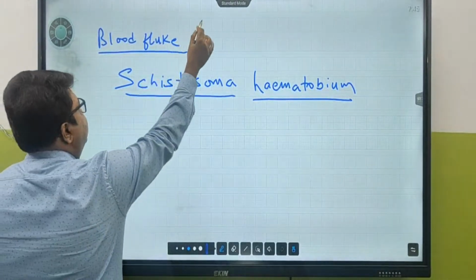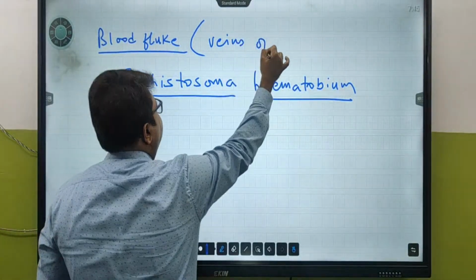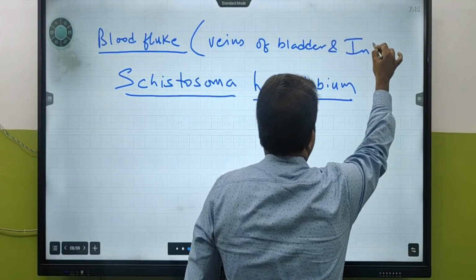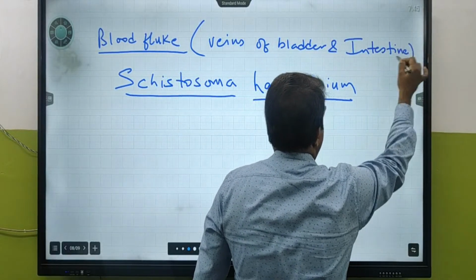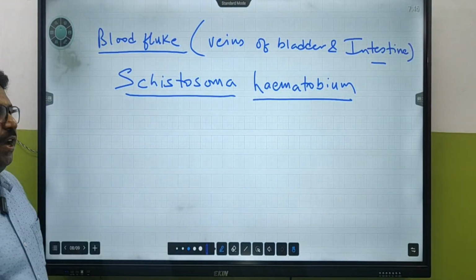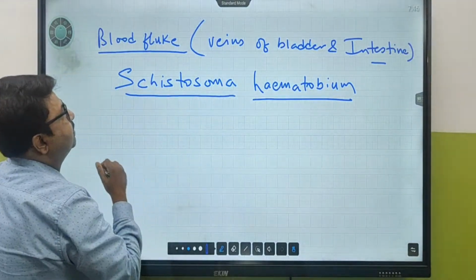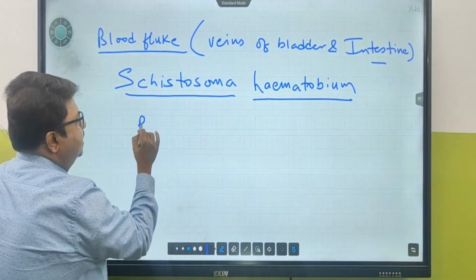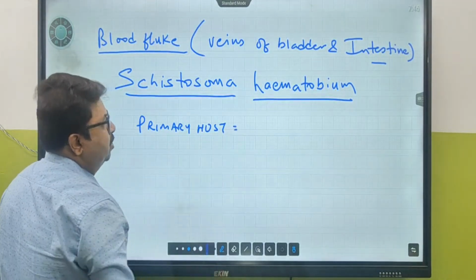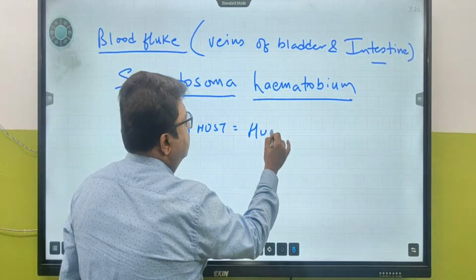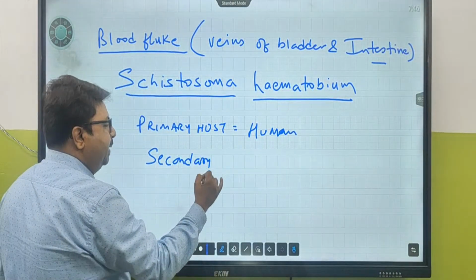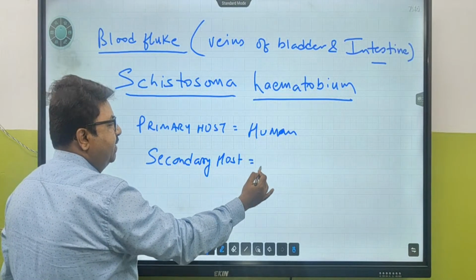Schistosoma hematobium. They present inside the veins of the bladder and intestine. Clear? Now, Schistosoma hematobium, this blood fluke. Again, what is the primary host? Primary host? It can be human. And what is the secondary host? Again snail. This is leaf-like.